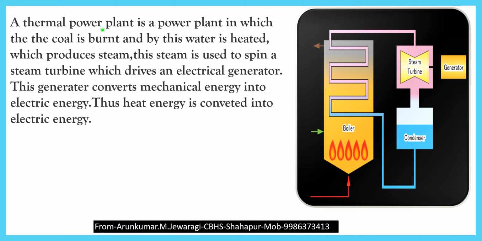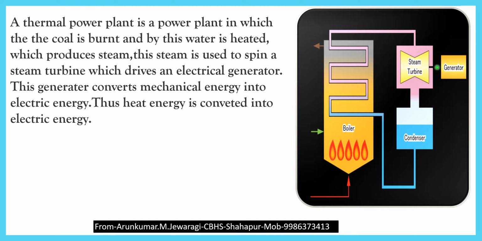By burning the coal we get thermal energy. This thermal energy heats the water, which produces steam. When water is heated, it is converted into steam. This steam is used to spin a steam turbine. In the steam turbine, the power of the steam is used to turn the wheels of the turbine, which drives an electrical generator.